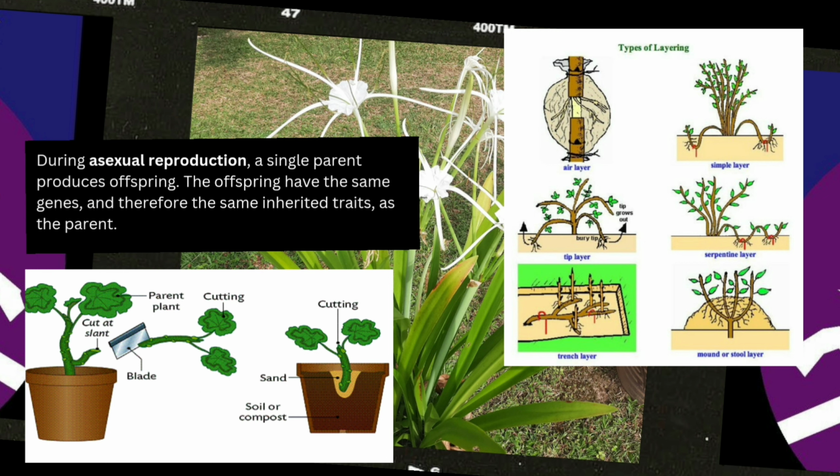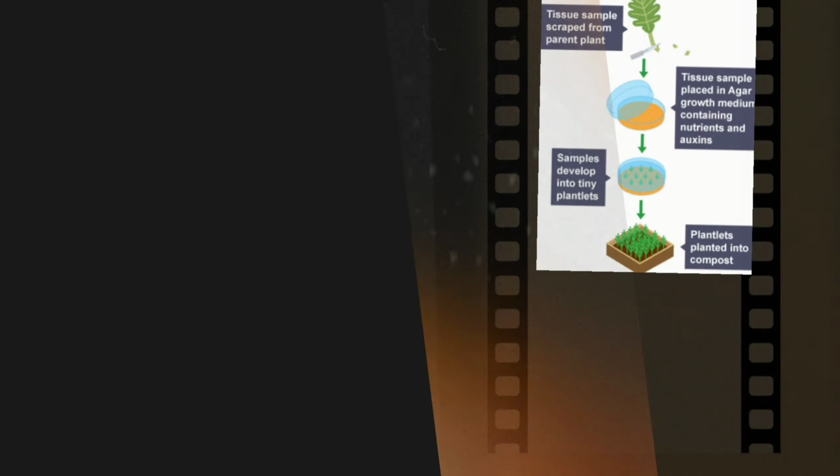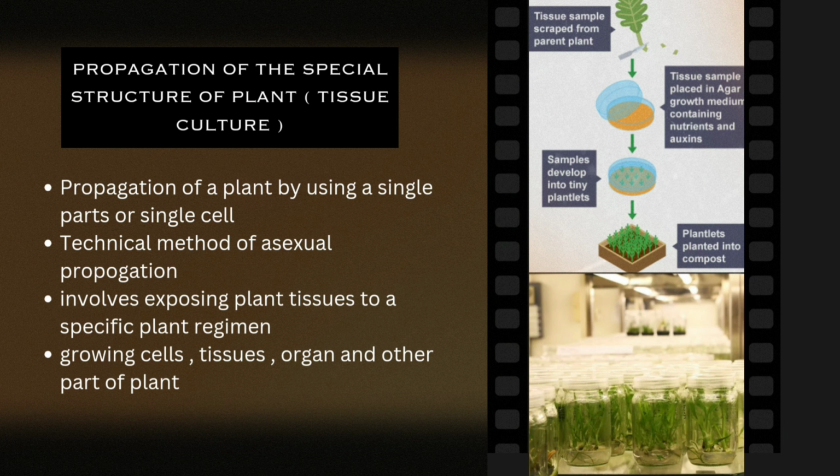Then we have asexual reproduction, in which a single parent produces offspring, and the offspring have the same genes and therefore the same inherited traits as the parent. There are a lot of ways of asexual reproduction. Then we have tissue culture and its advantages and disadvantages.